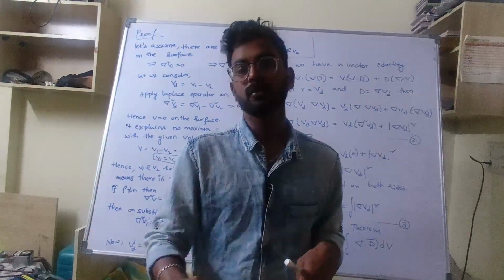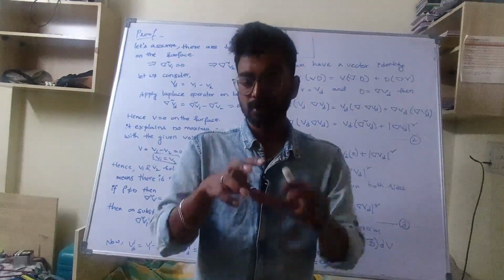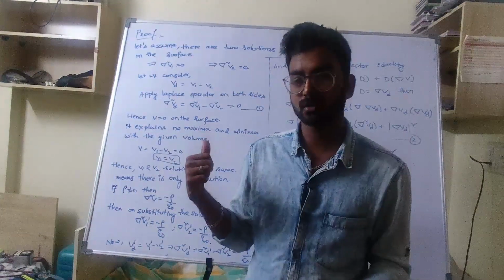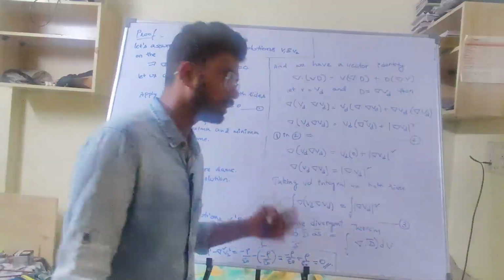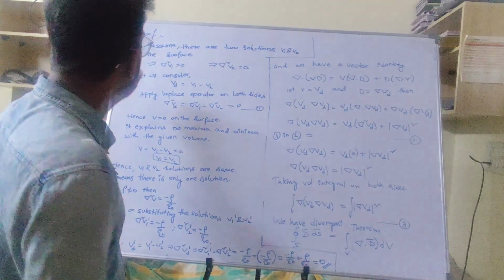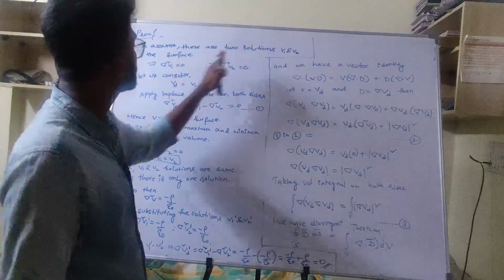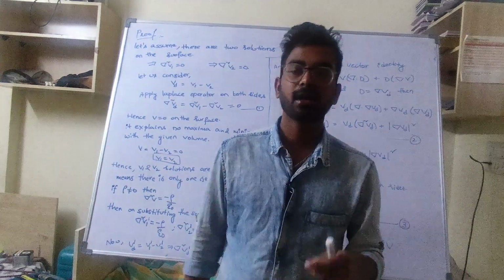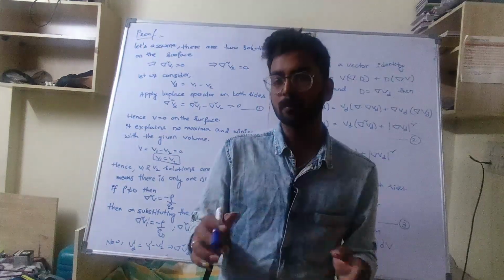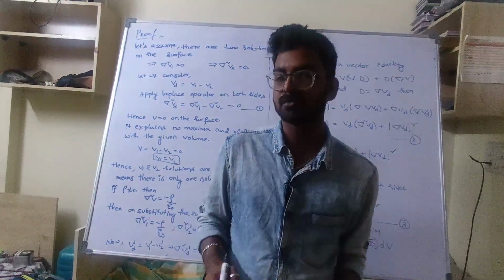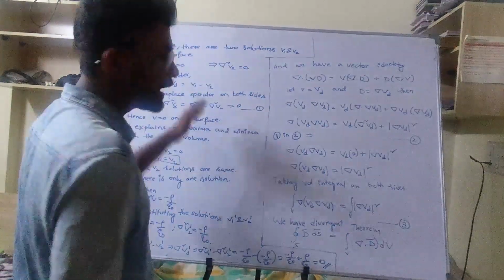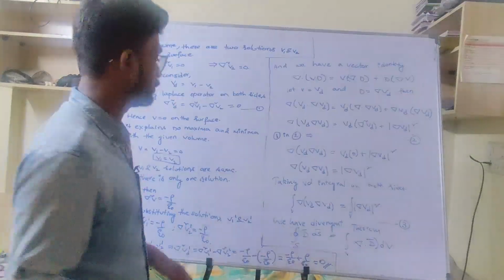If my assumption turns out to be false, then there will be only one solution. So let us assume there are two solutions, V1 and V2, on the surface. On the surface we apply the Laplace equation, because there is no charge density there. So what is the Laplace equation? Del square V is equal to 0.